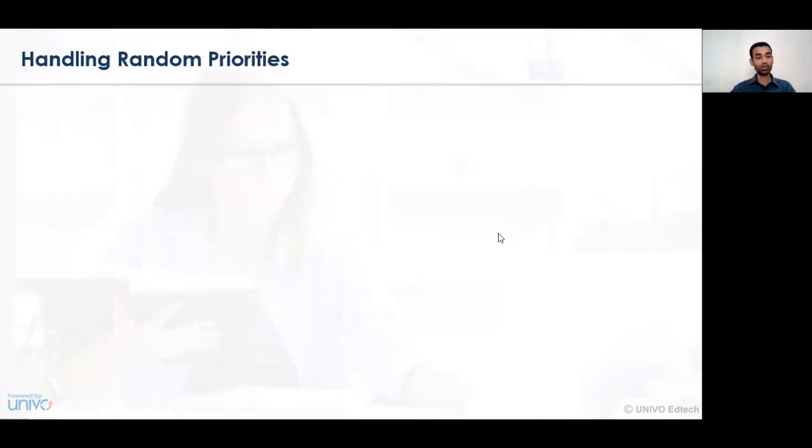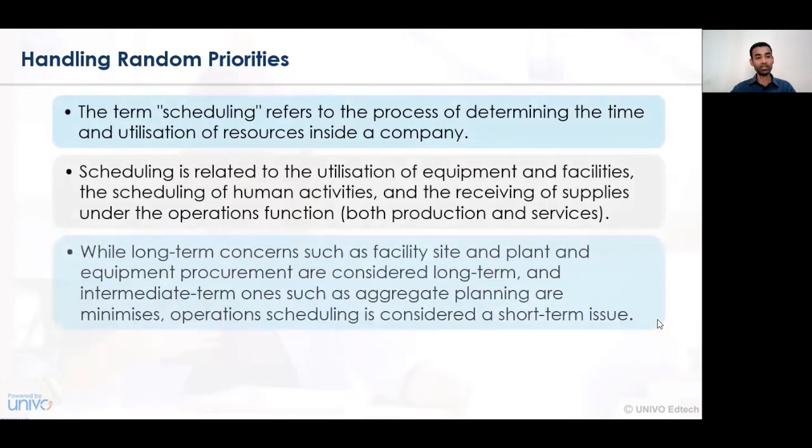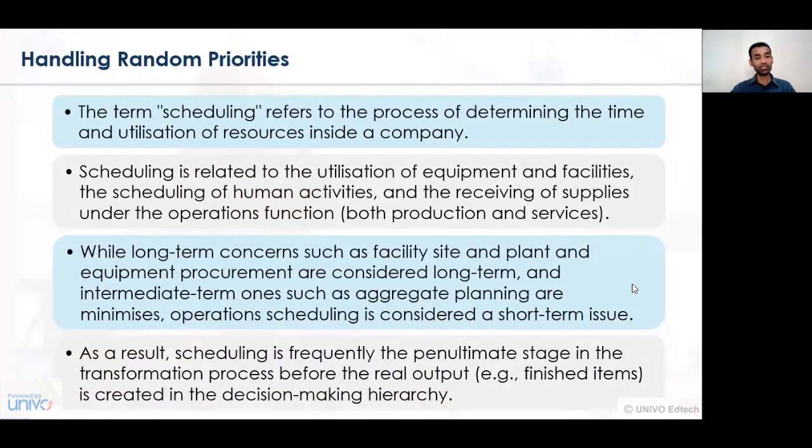Now let's first understand what we mean by handling the random priorities. In terms of handling the random priorities, the word scheduling is utmost important. When we schedule a certain activity, that scheduling is followed with a series of actions, that is, one activity followed by another. Such a schedule or series of activities, when identified, requires us to utilize a certain amount of resources. Those resources may be available within the organization, or they may be sourced from outside the organization.